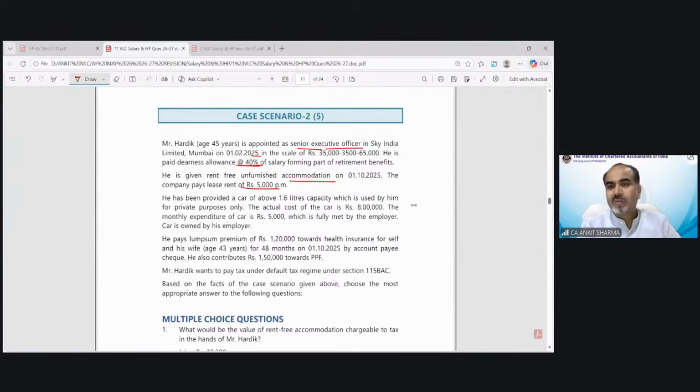Dia is saying professional tax paid by employer. First we have to add it, then we deduct it from total salary up to 2,500 in case of old regime. Yes, you got it. Correct, Dia. Okay, students, any other query, students? If you want to ask, you can ask.